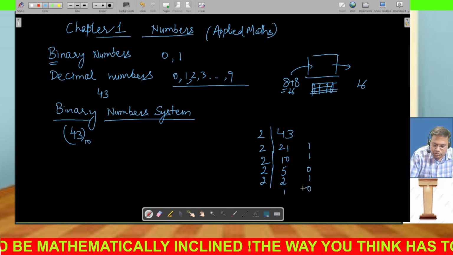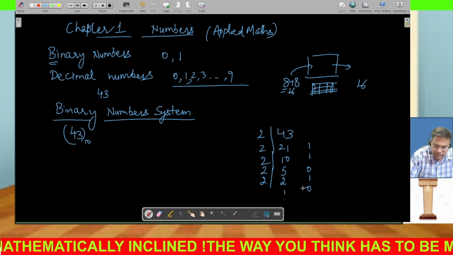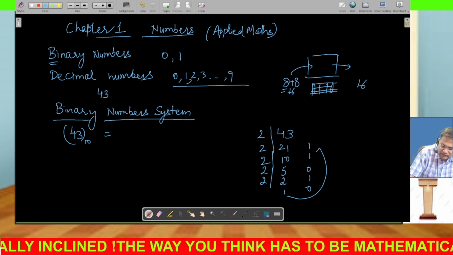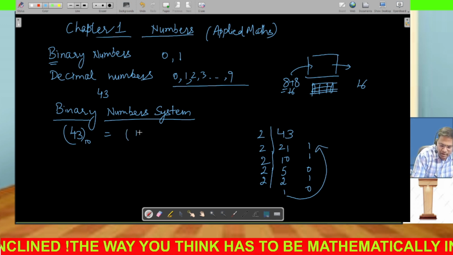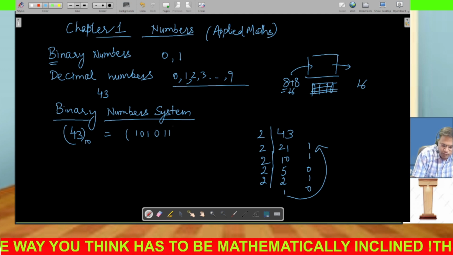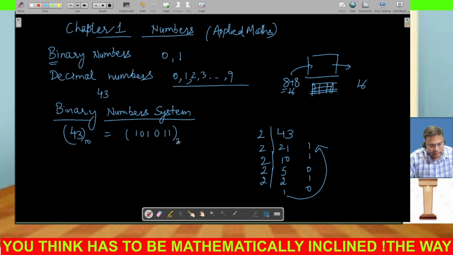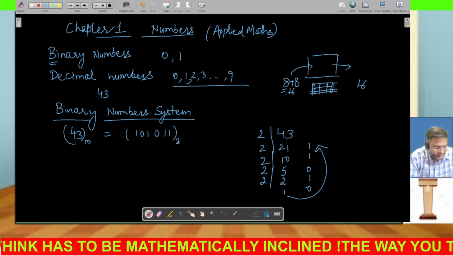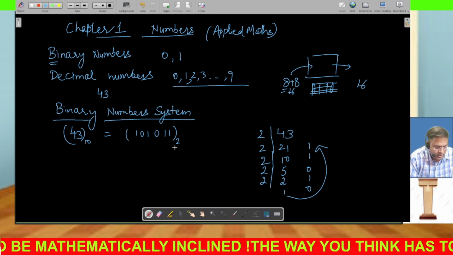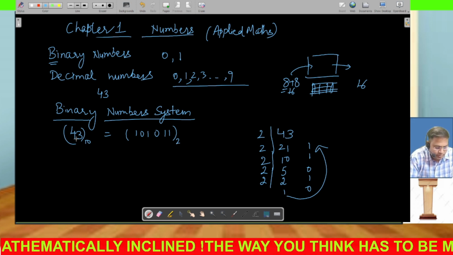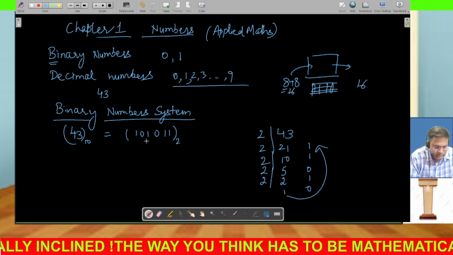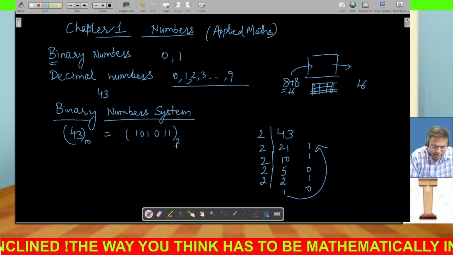So remainder is 0. So this number 43 with base 10 can be written as, you write it from this side, 1 0 1 0 1 1, and the base of this number is 2. So we have converted that decimal number 43 into binary number, and when I write 10 it means this is decimal number system, and when I write 2 it means it is a binary number system.